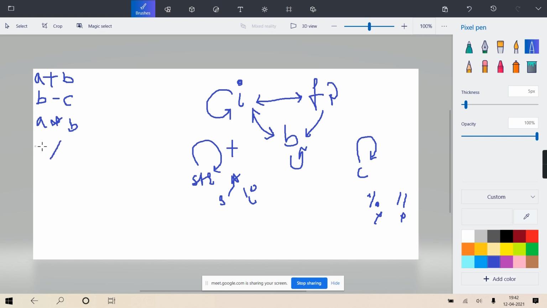Next is division, a by b. But the speciality of Python is that when you use this single slash, it is always a float division. Irrespective of a and b, even if both are integers, the answer is always float.